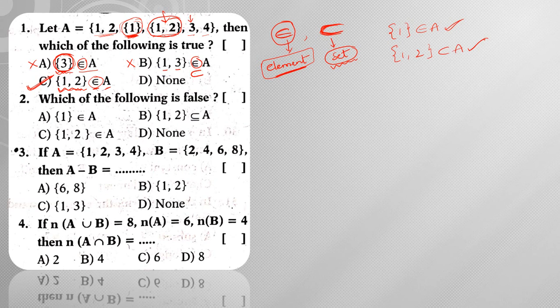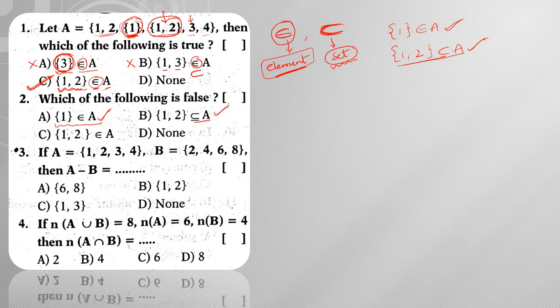Next, moving on to question number 2. Which of the following is a false statement? Using question number 1, you need to answer question number 2. {1} belongs to A is correct, because {1} is an element of A. Next, {1,2} subset of A, which I have already discussed, is also correct.